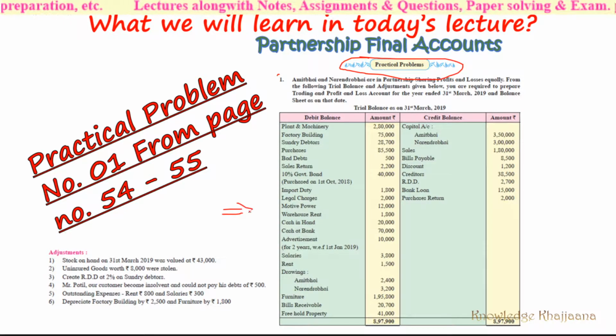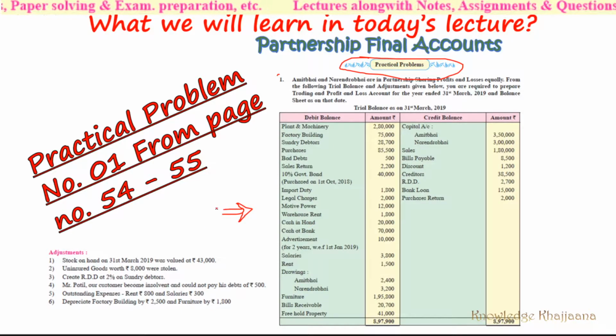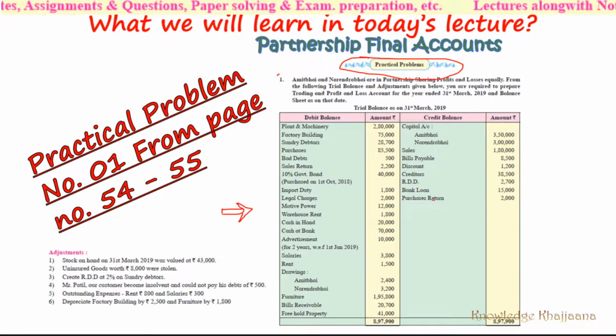What the book expects is that when you solve the practical problems, you have already gone through the illustrations, because different types of adjustments, new adjustments, hidden adjustments, internal adjustments, or external adjustments are shown in the illustrations. So it is expected that you go through all the illustrations, and only then go to the practical problem. So far we have completed 4 illustrations in our last lecture. Today we are covering illustration number 5, and after that we will go to practical problem number 1.